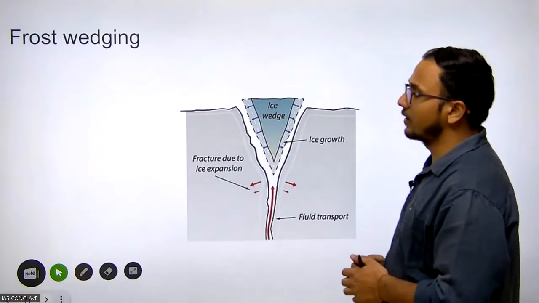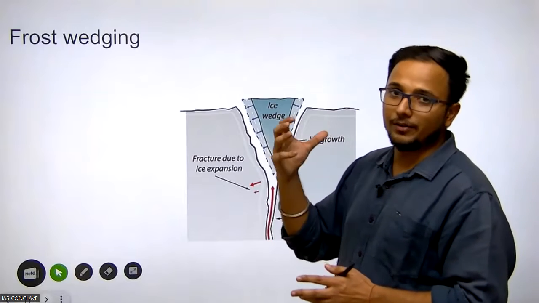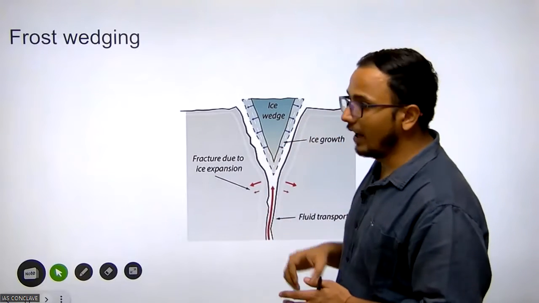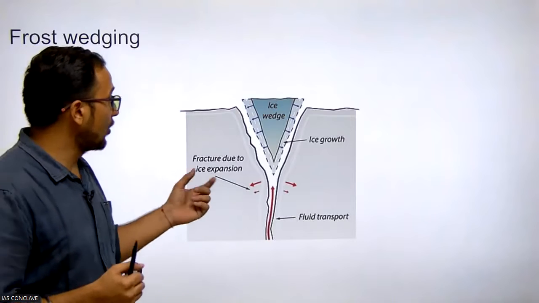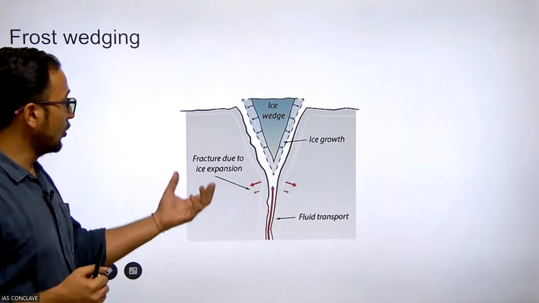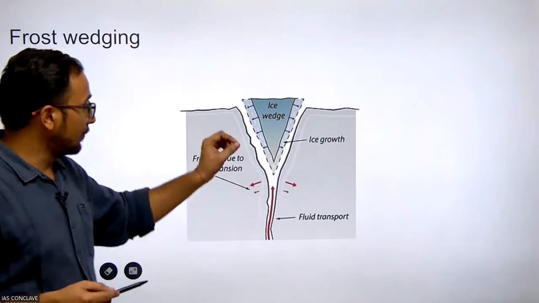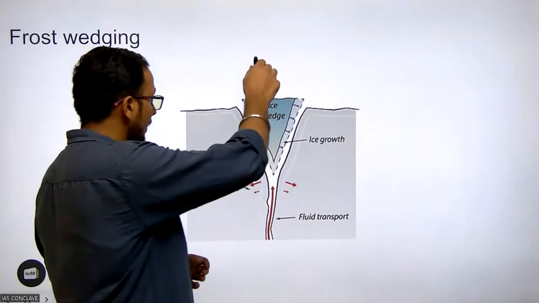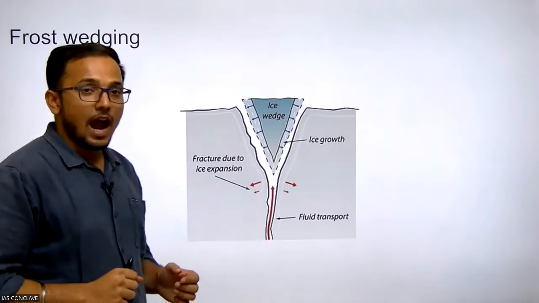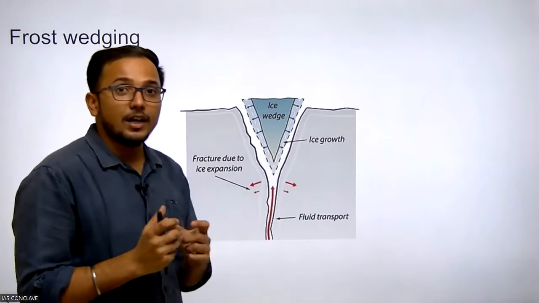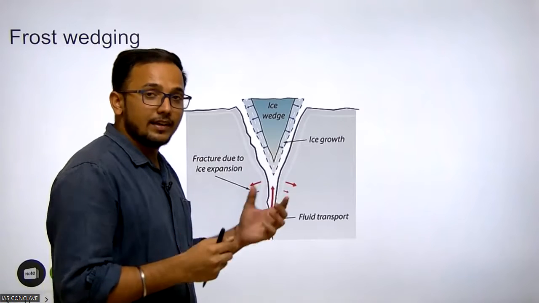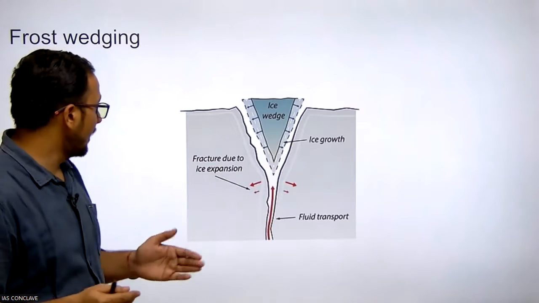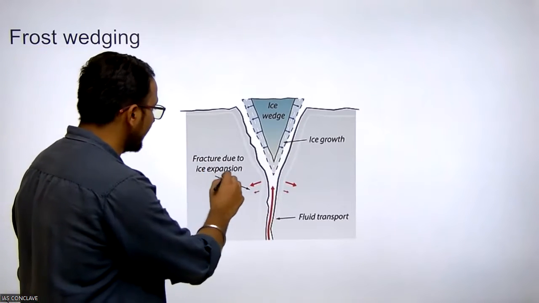What is frost wedging? When water enters any joints or fractures and freezes, it increases its volume. If water enters these fractures and freezes, it becomes an ice wedge, and this is how it increases the area of the joints and fractures, due to ice expansion.